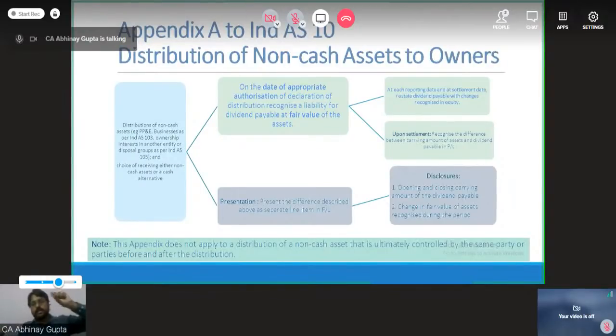So 100 is the differential, is the gain to me, because I have to pay 2100 per share, but I am now giving only 2000. So 100 will be transferred to my P&L as a gain on settlement. Or if the price has moved up, then a loss on settlement. So this gain and loss on settlement I will be accounting for on the date of the settlement itself.